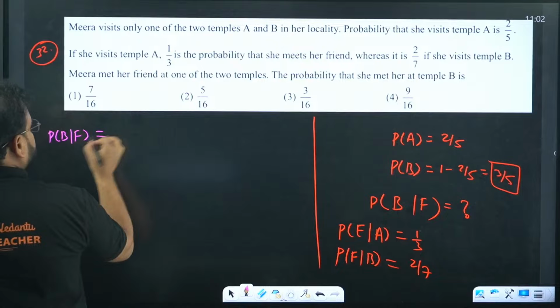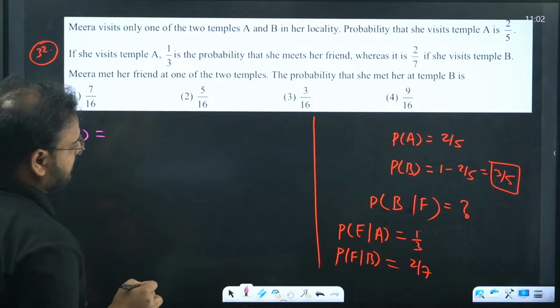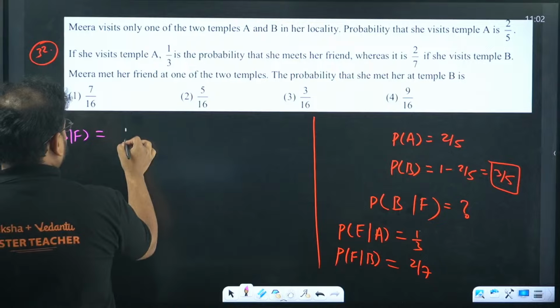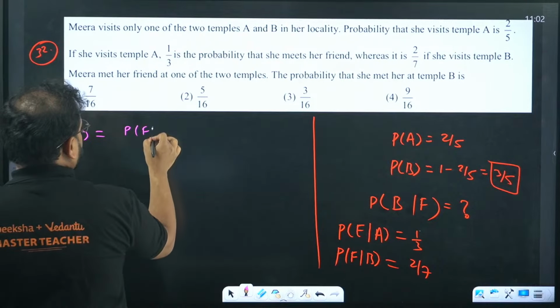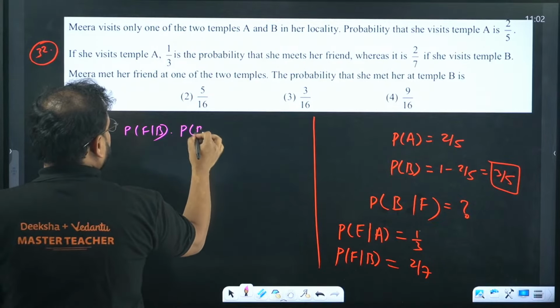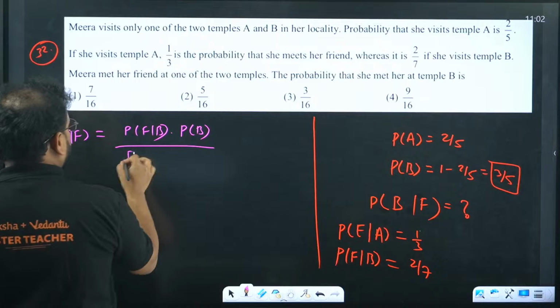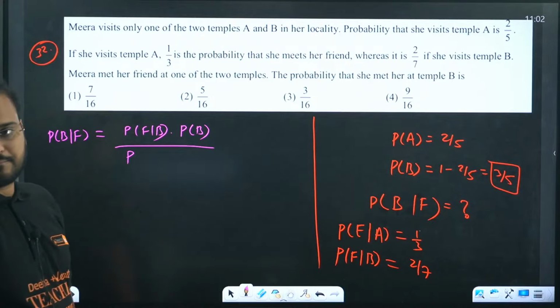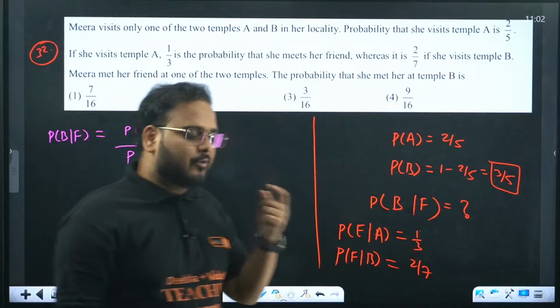This is given by, what is it? By total probability, meeting the friend at temple B is the numerator, and what is the denominator going to be?